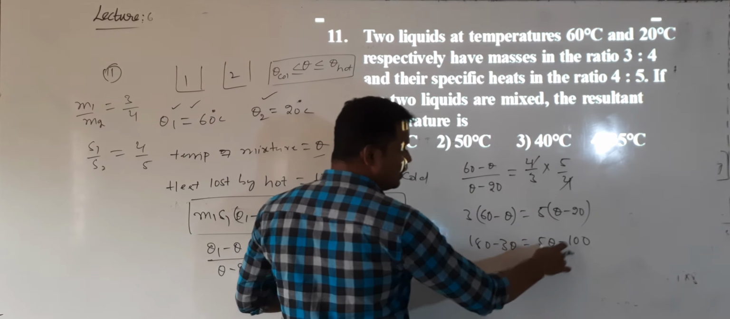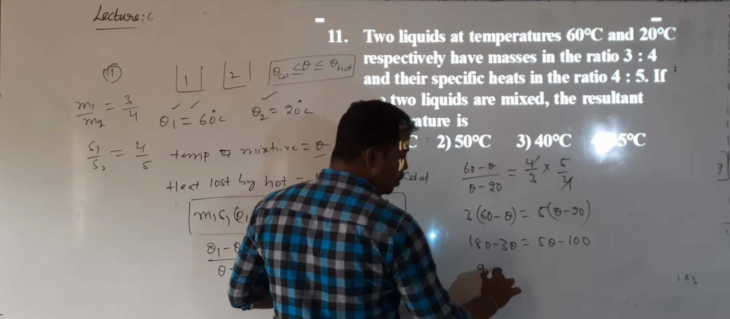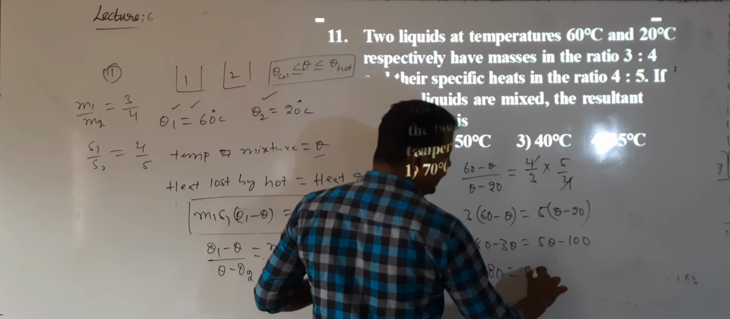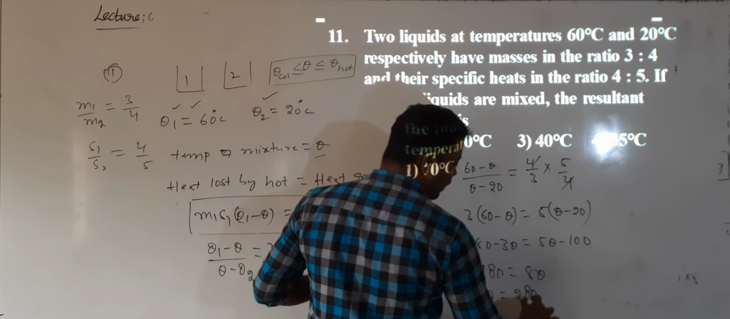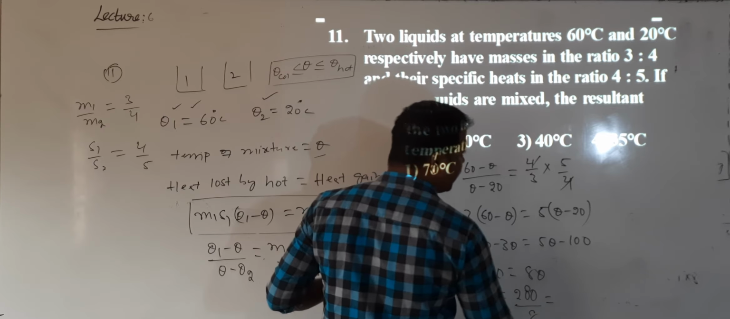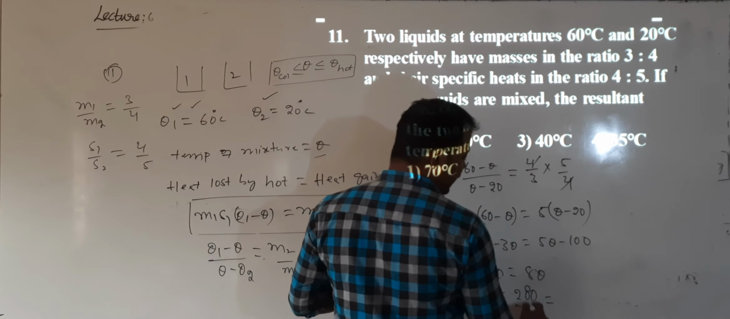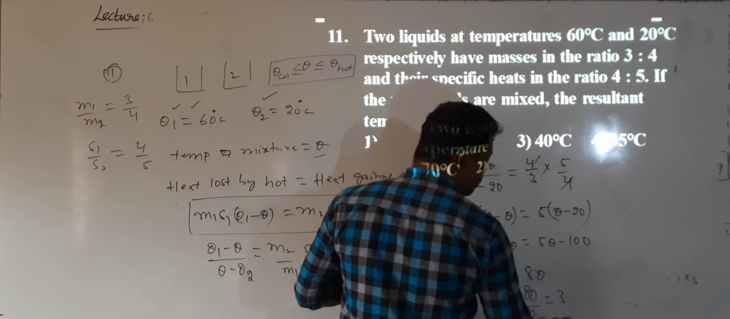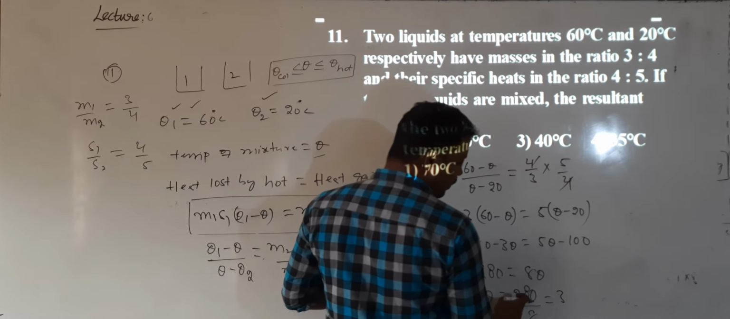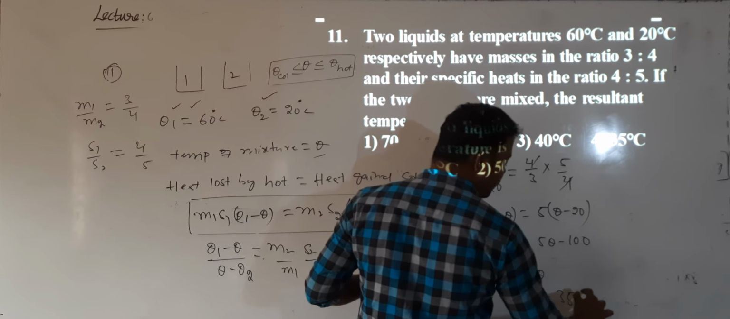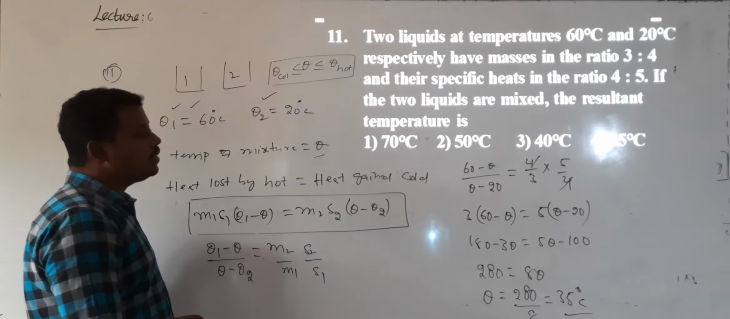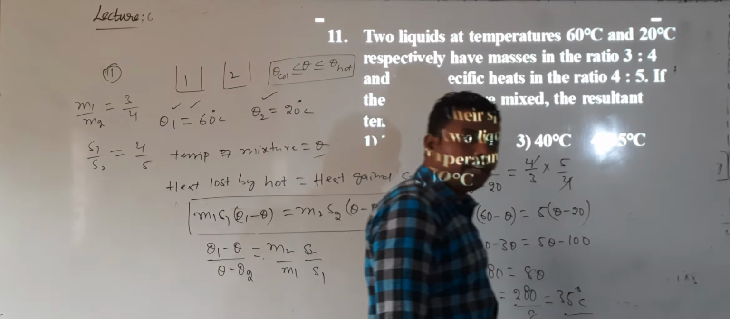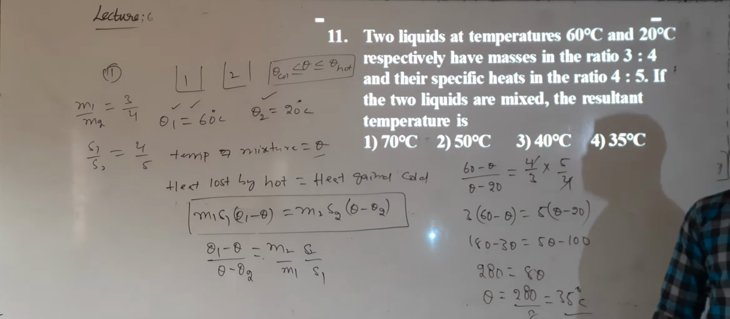Sending this 3 theta this side and 100 this side, 280 will be equal to 8 into theta. So theta value is 280 divided by 8. What will we get for 280 by 8? 8 3s are 24, so what is left is 40, and 8 5s are 40. So 35 degrees. What is the mixture's final temperature? It is 35 degrees Celsius. Question understood?